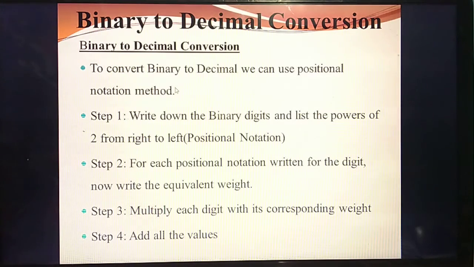Listen, to convert a binary number into a decimal number, which method do we use? This is also an important 1 mark question. Positional notation method. The name itself has position in it. So based on the position only, you are going to convert the given binary number into a decimal number.